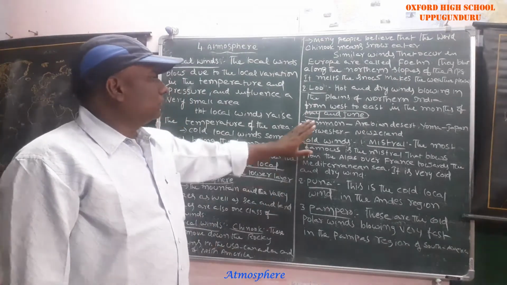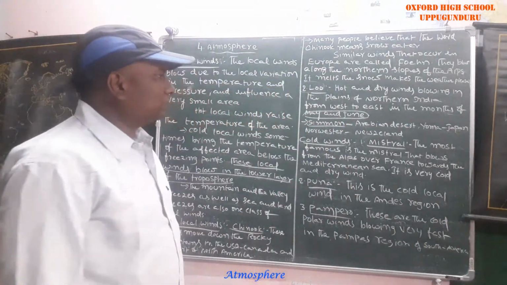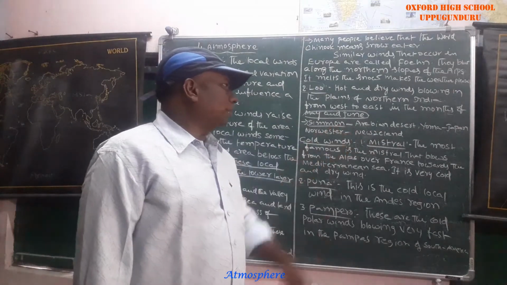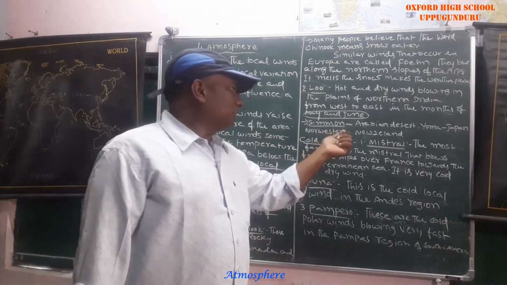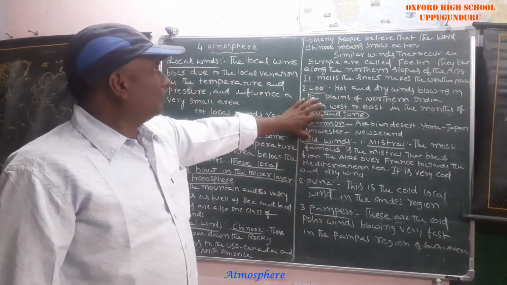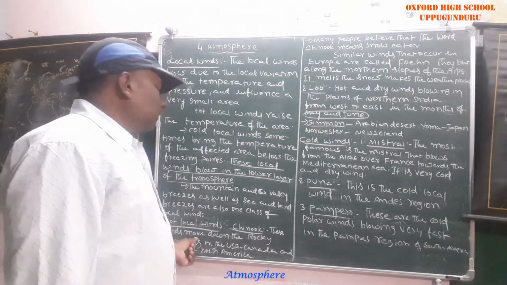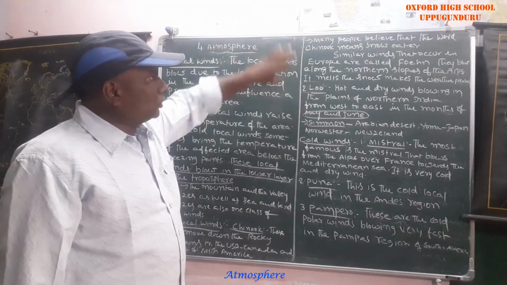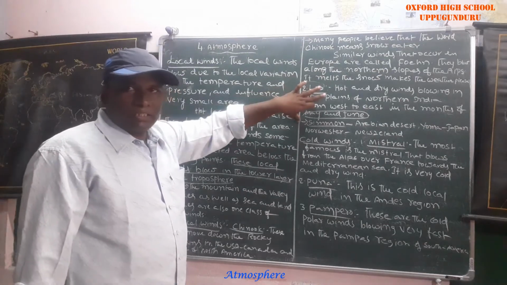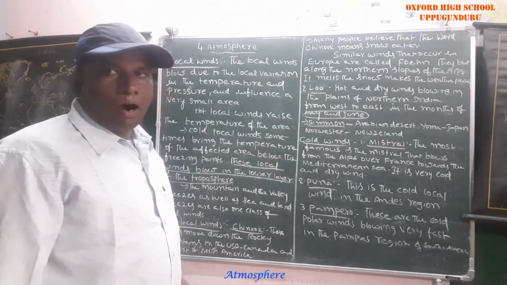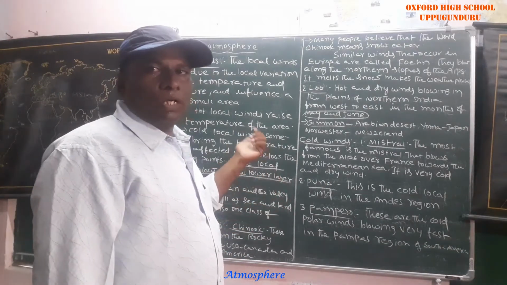Next, Simoon we are able to see in the Arabian Desert. Yoma winds blow in Japan. Nor'westers blow in New Zealand. These all come under the hot winds category. Very, very important. First one is Chinook, next is foehn, then Lu, Simoon, Yoma, Nor'wester. These all come under the hot winds category, which comes under local winds.